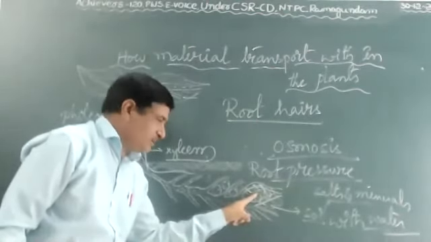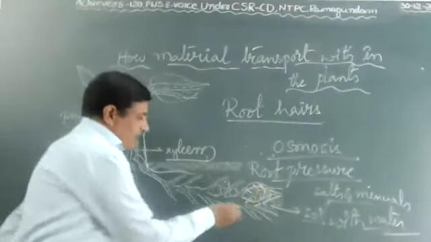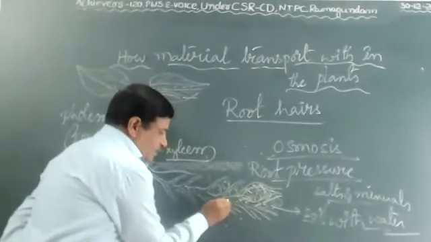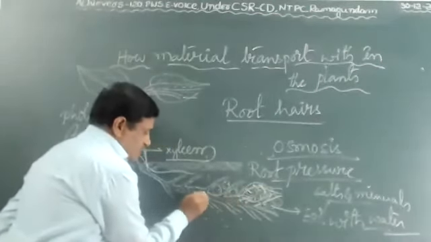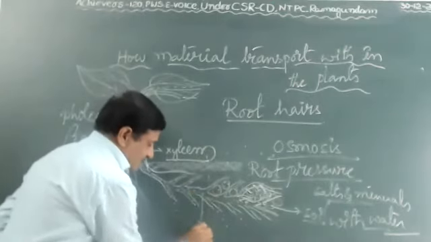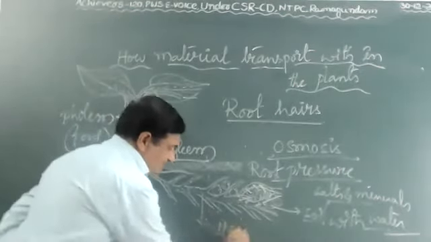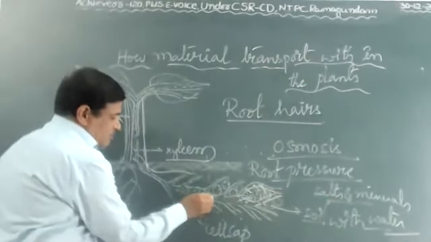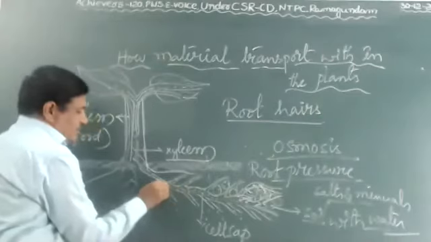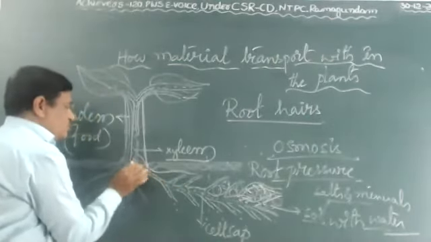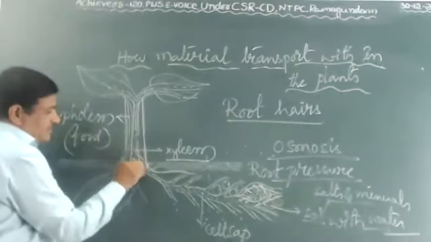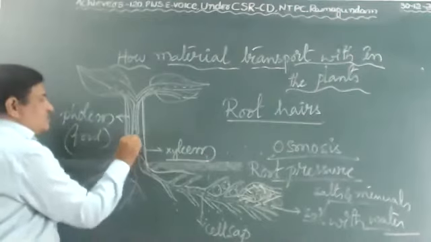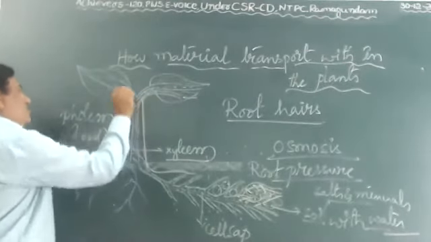Through the dermis, it enters the xylem vessels to different parts of the plant body.